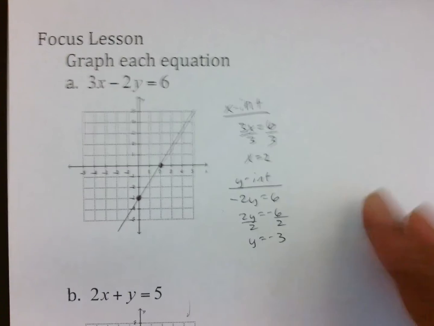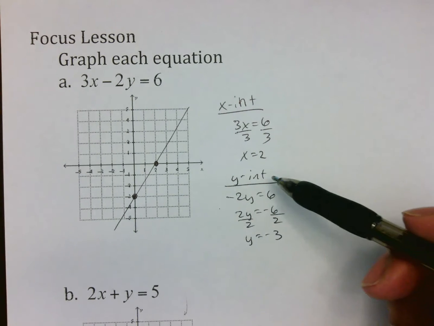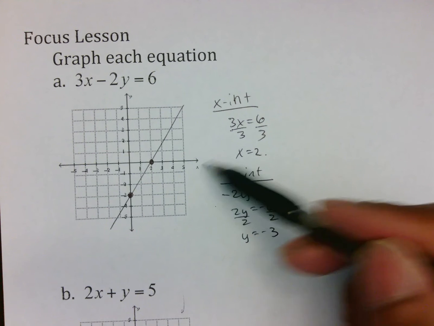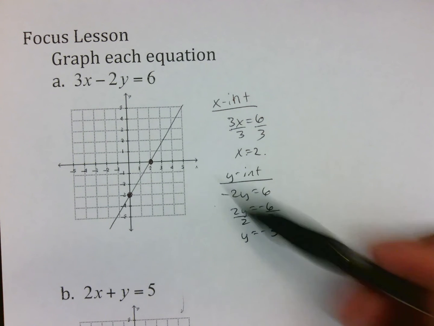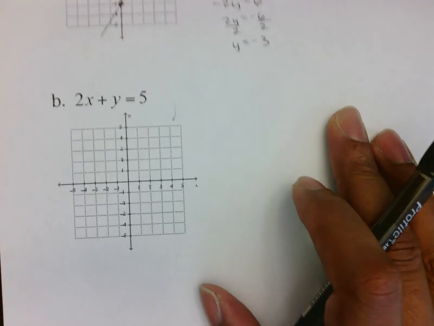That is all. So again, x-intercept means ignore y, find x. Y-intercept means ignore x and find y. Plot both of those points on your axis. Again, x equals 2 on the x-axis, y equals negative 3 on the y-axis, and that is it.